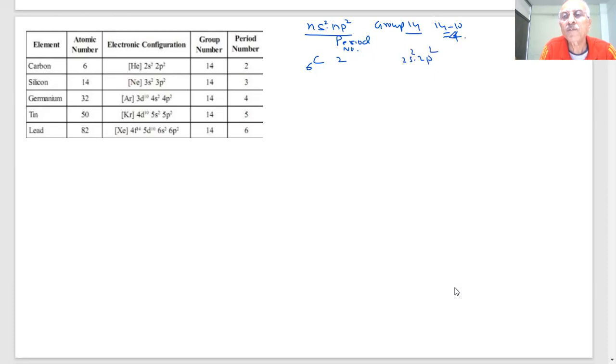Period number is 2, so 2s2. Then what will be left? 1s2, and 1s2 is nothing but helium, a noble gas. So you can write [He] 2s2, 2p2. And for silicon, atomic number is 14, period number 3, so 3s2, 3p2. The noble gas before it is neon, atomic number 10. 10 plus 2 is 12, plus 2 is 14.